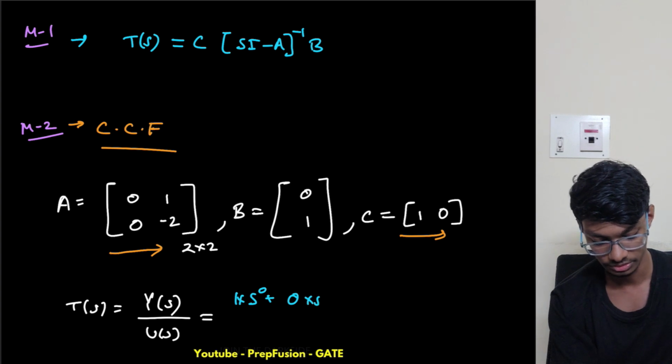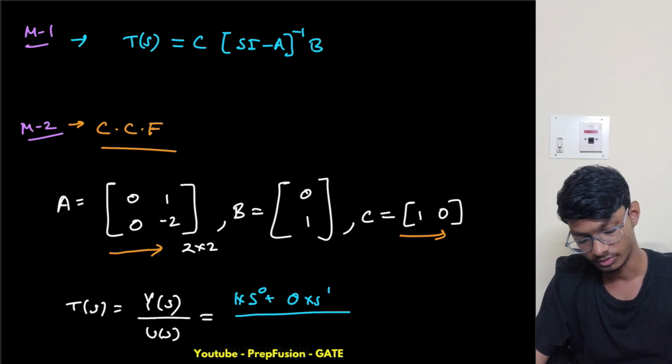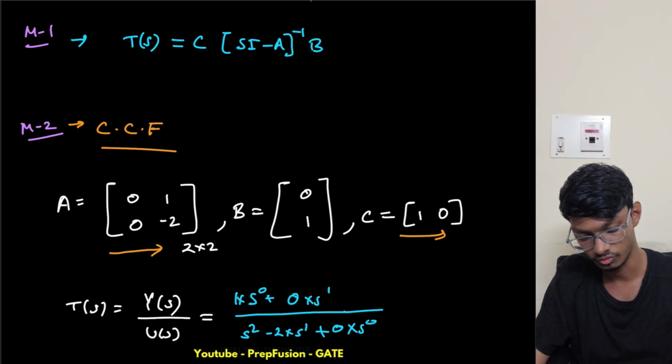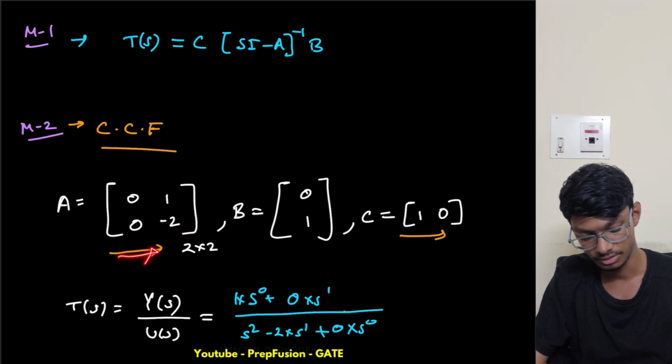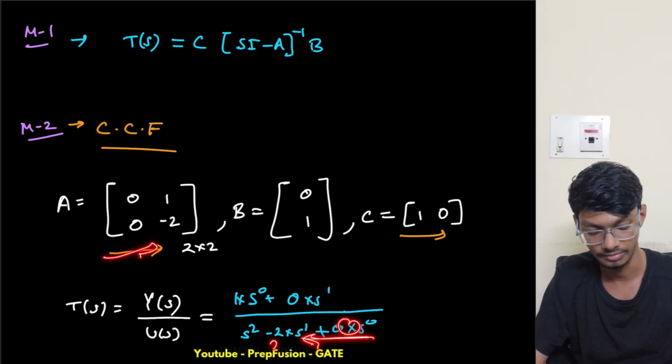I am writing all this just to explain this to you, but you will write this very quickly, right? So now s square will come along with this and we'll start from here. This will be my coefficient of s to the power 1 plus 0 times s to the power 0. This 0 will be the coefficient of this one, and this minus 2 will be the coefficient of this one. So this is how you remember: while starting you come from here, so this will be 0 and this will be minus 2, and this will always be 1. 0, minus 2 and 1.